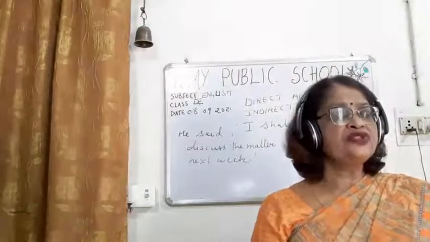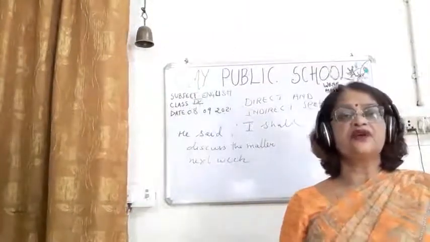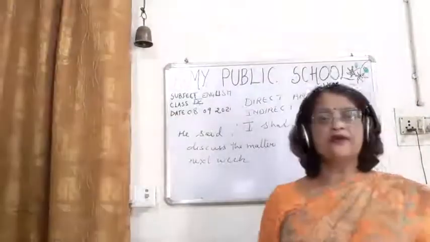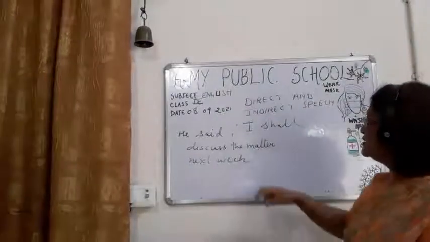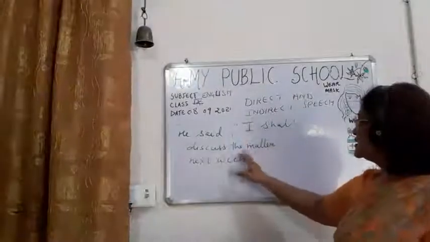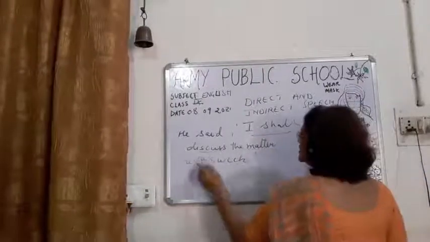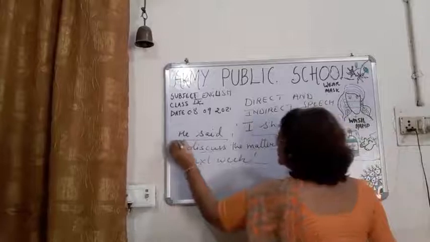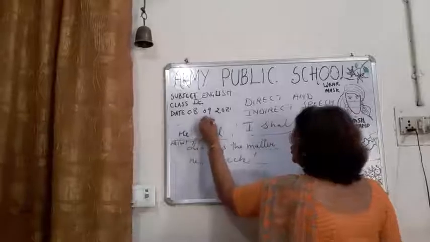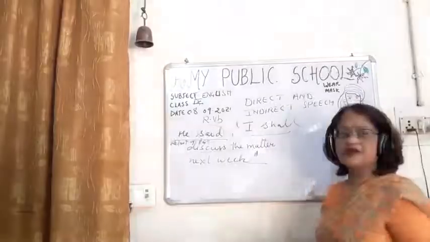Now, children, you have to see the two parts of the direct speech. What are the two parts? One is outside the inverted comma, and the other is inside the inverted comma. Outside the inverted comma is "he said." And inside the inverted comma is "I shall discuss the matter next week." Outside is the reporting part, and inside the inverted comma is the reported part.